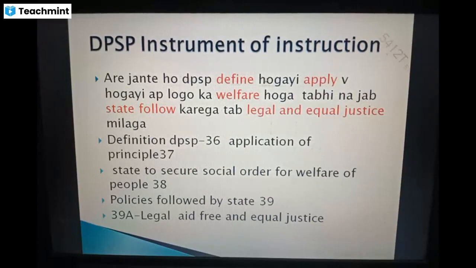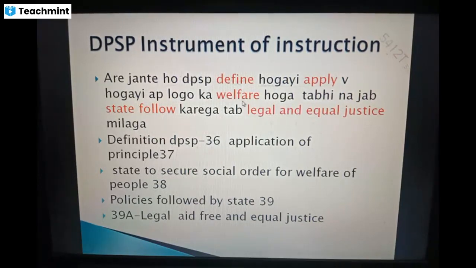So for that, first you just red color I marked. Define is there na. Define for that is article for definition. Definition means DPSP definition is in article 36. Then apply is there na. Applications of the principle is article 37. Apply is the application.